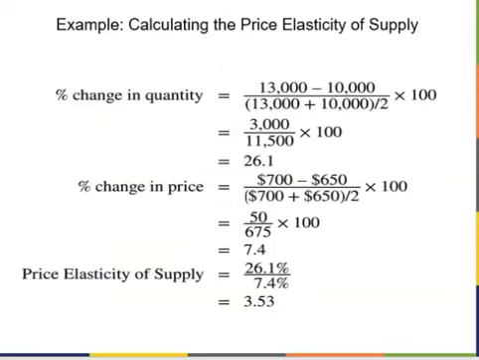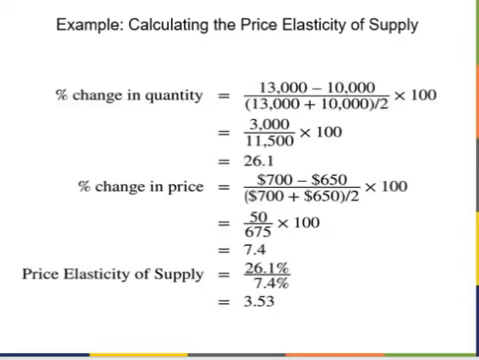First of all, we will calculate the percentage change in the quantity supplied. Then we will calculate the percentage change in the price. Finally, we will apply the formula for price elasticity to calculate the elasticity between point A and point B. To calculate the percentage change in the quantity supplied, we take the new quantity level Q2 or 13,000 rental units minus the old quantity level Q1 or 10,000 units, then divide the result by the average of those two quantity levels. As you can see on the screen here, we get the percentage change in the quantity supplied is 26.1%.